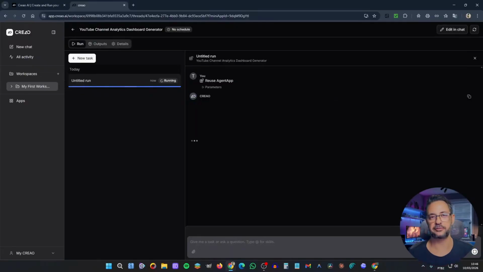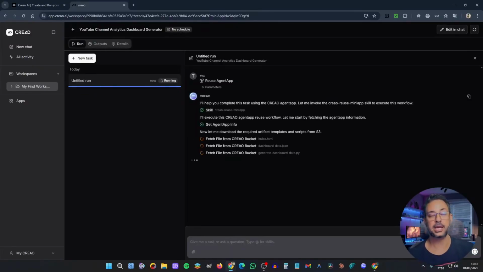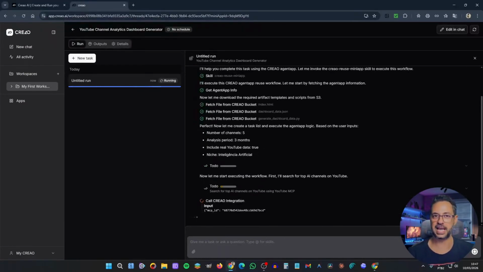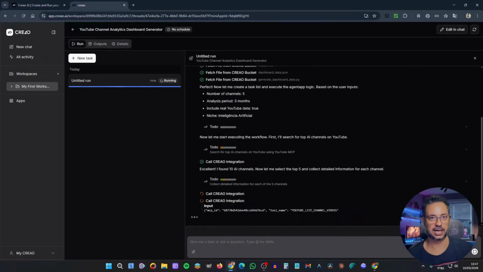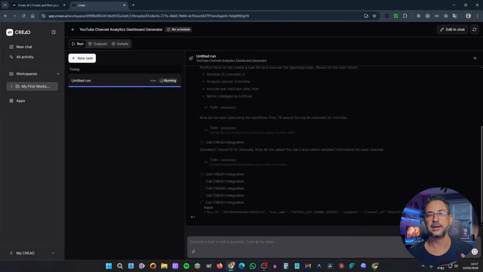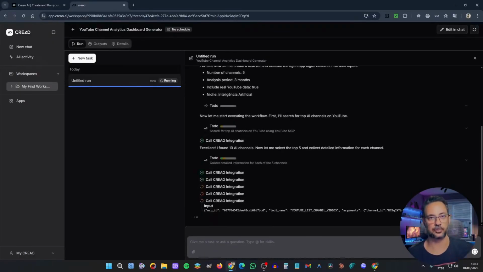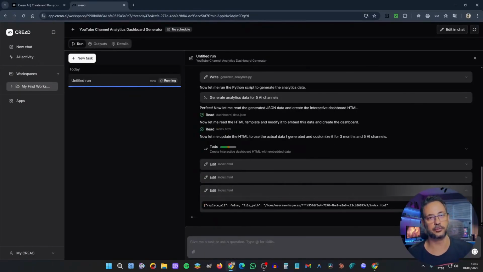Notice that now the whole process is done by the app itself. I no longer have the artificial intelligence model working behind this entire task. No, since I have this app running, it will use the MCP. It connects directly to the source, which here is the YouTube database. It will get all the information I'm looking for and then build a new dashboard for me.